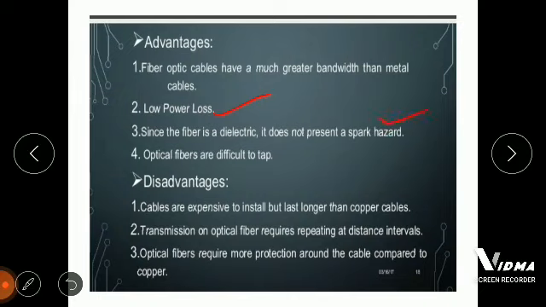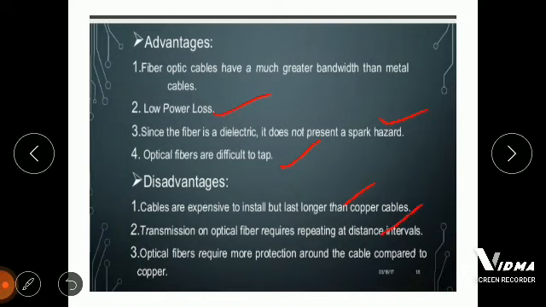But there are some disadvantages of optical fiber. Cables are expensive to install but last longer than copper cables. The disadvantage is that they are expensive, but we can make long use of them in comparison to copper cables. Transmission in optical fiber requires repeating at distance intervals.